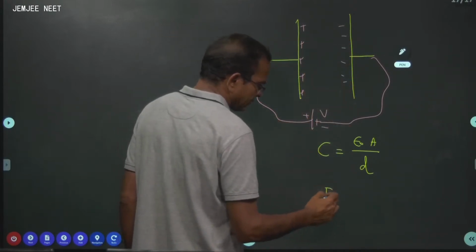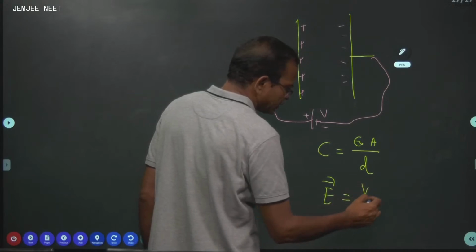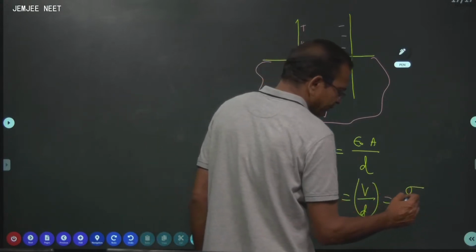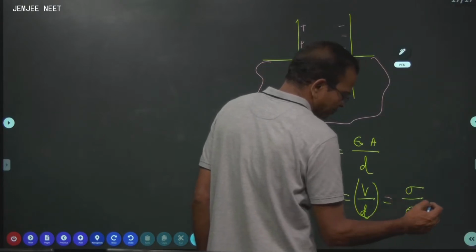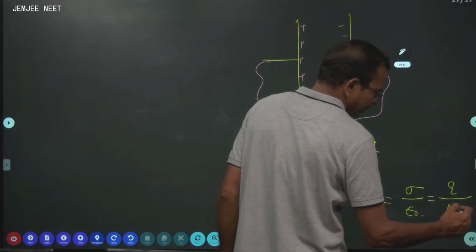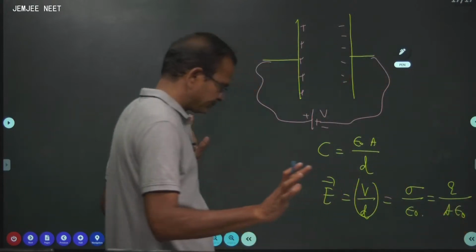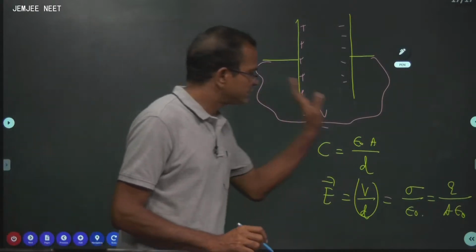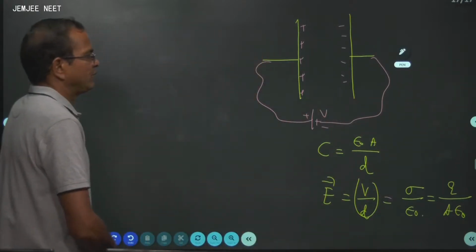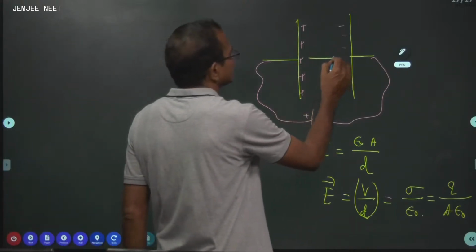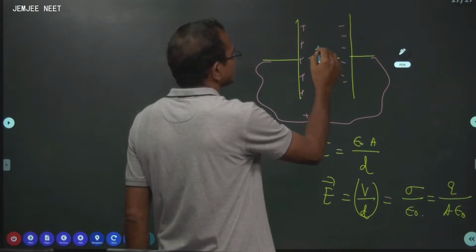Thereby, I get electric field given by potential gradient. Perfect. Also sigma by epsilon naught. Perfect. What is sigma? Q by A. Everything correct. Whatever you want, the way you want, you can use it. So this is the capacity as well as electric field. Potential is also decided. Now this is the direction of electric field.